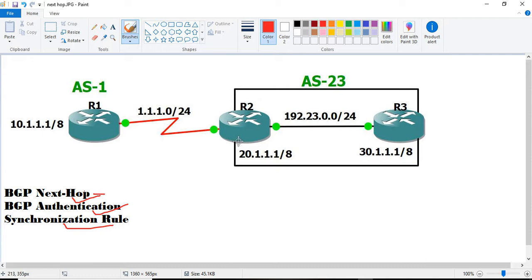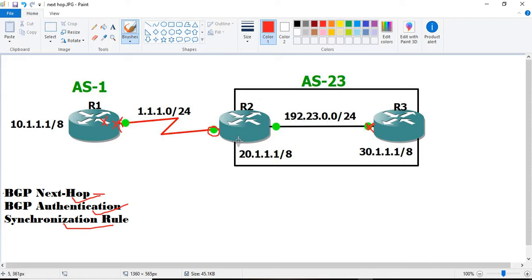Next hop refers to, normally we understand next hop as: for the R1 router, the next hop is this interface, or the R2 router is the next hop for R1. For R2, the next hop towards R1 is the exit interface of the R1 router, and towards the R3 direction, this interface will be the next hop.